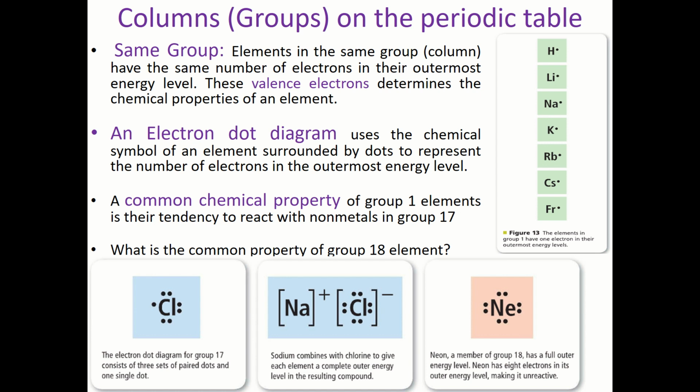Now elements like neon, argon, xenon, which we call the noble gases, do not like to do this kind of reaction. And why is that? Because their outermost orbit is filled. They are satisfied. That's why we call them noble. They don't need to interact with anybody else, and they don't do any of these reactions.